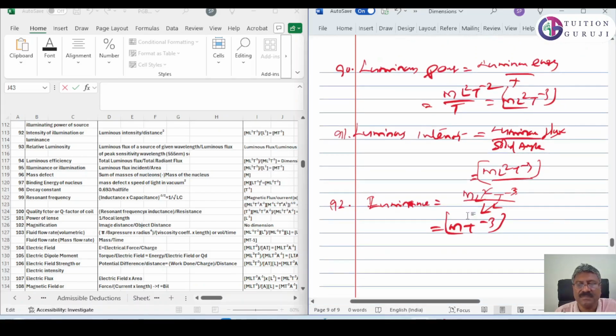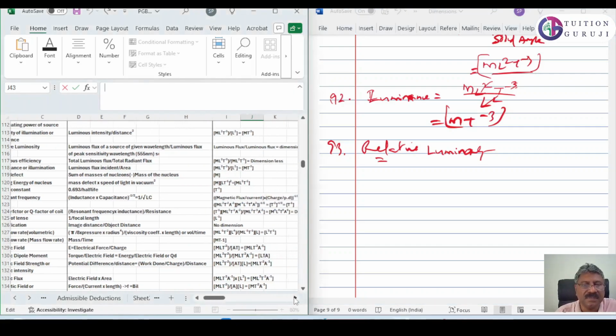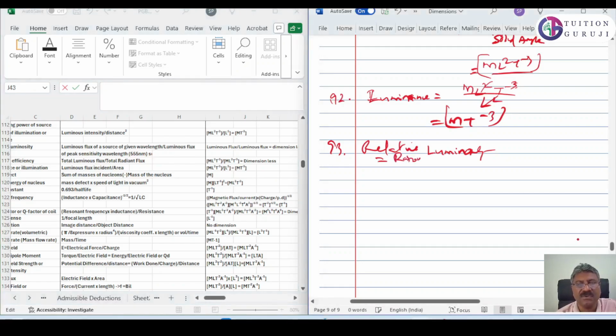Now 93 is relative luminosity. What is relative luminosity? Luminous flux by luminous flux. Relative luminosity means it's a ratio of the same quantity. Luminous flux of a source of given wavelength by luminous flux. So it's a ratio of two luminous fluxes. Therefore, it is dimensionless, no dimension.